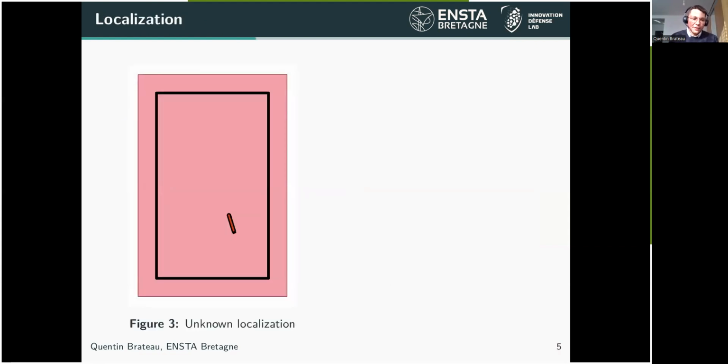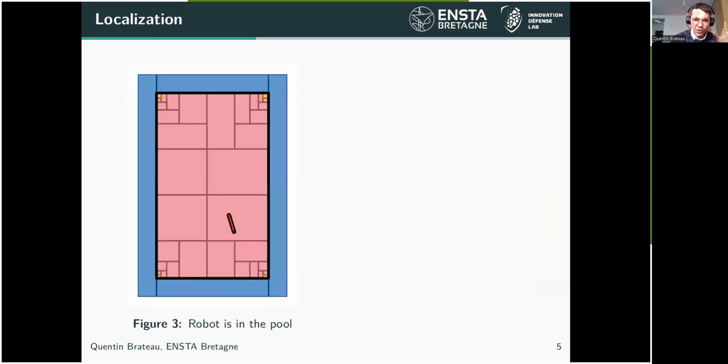So in my thesis, I have to localize the robot inside the constrained environment. For instance, if we start from an unknown localization for the robot, and we add the constraint that the robot is inside the pool, I can contract the set of possible positions for the robot, which is initially unknown, to the set of positions inside the pool, where the pool walls are represented here by black segments. So the robot has to be inside the pool. That's the first constraint of my problem.